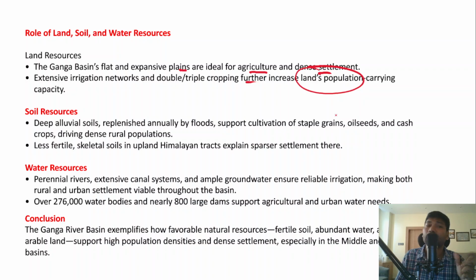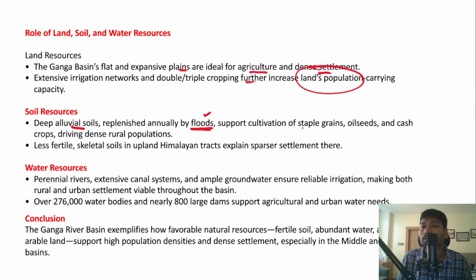And then we have to talk about the soil resources which exist. For example, these areas have deep alluvial soils. We all know that these deep alluvial soils are rich or fertile soils, and they can also support a wide variety of crops, right? In fact, the fertility of the deep alluvial soils is replenished by the annual floods.